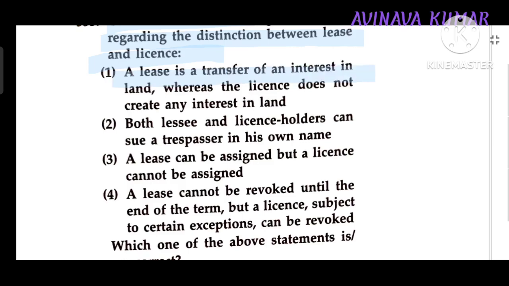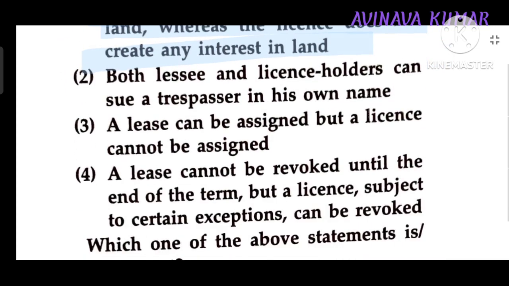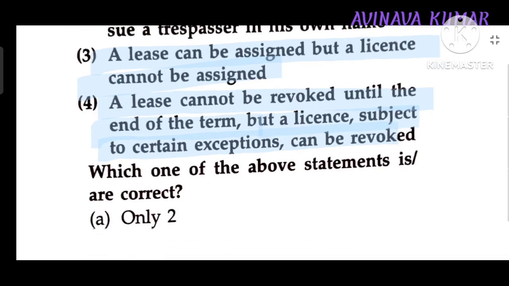A lease is a transfer of interest in a land, whereas license does not create any interest in the land. Lease can be assigned, but license cannot be assigned. Lease cannot be revoked until end of the term, but license, subject to certain exception, can be revoked.